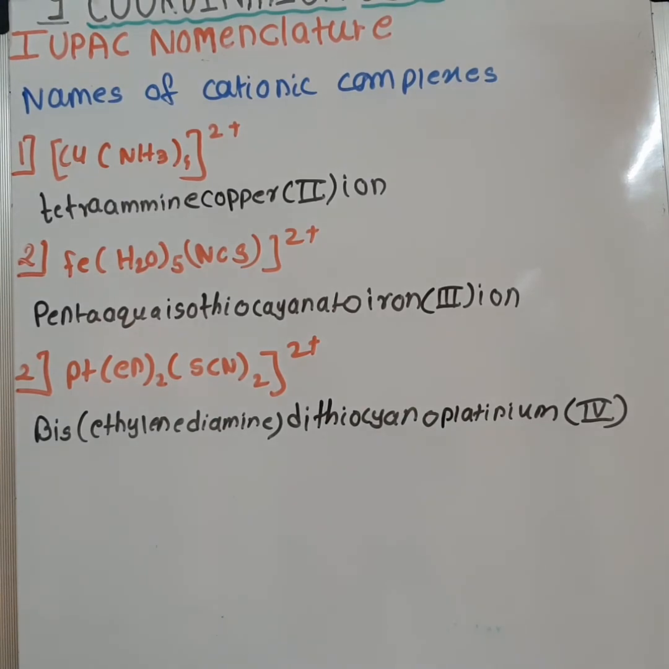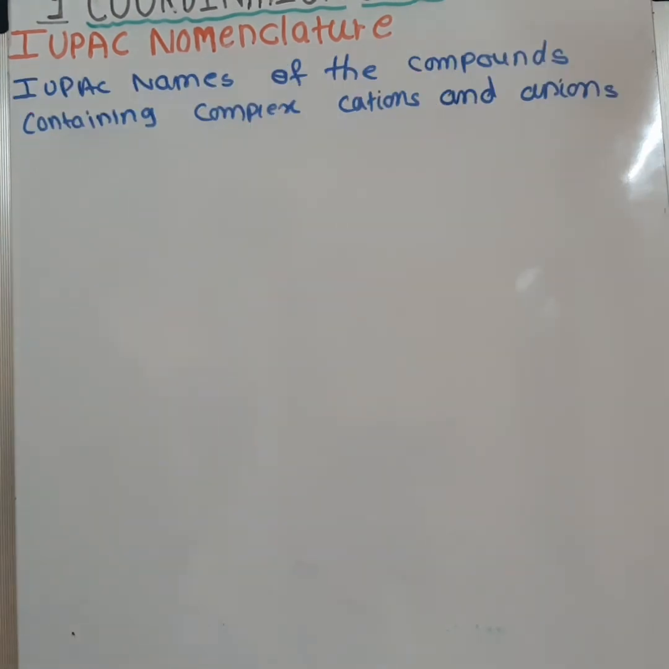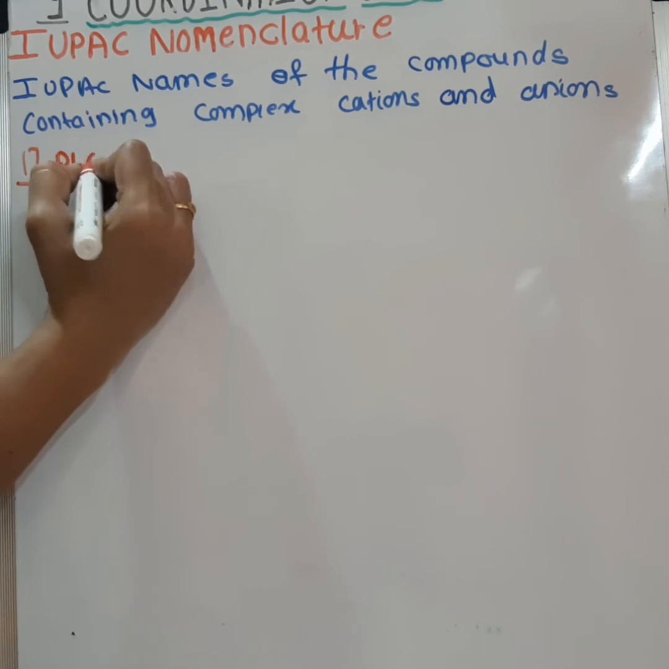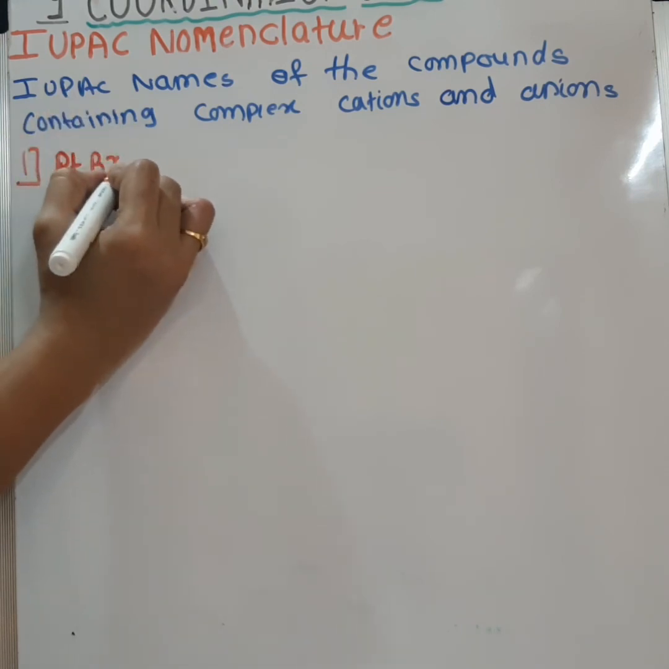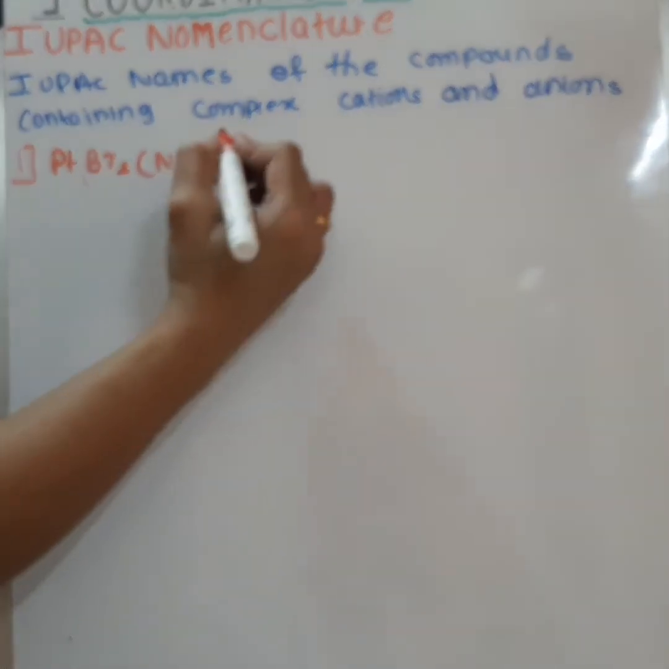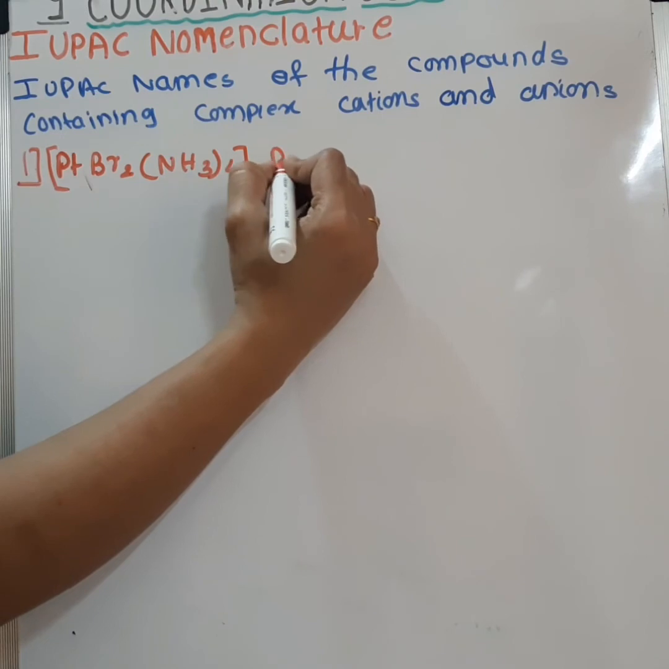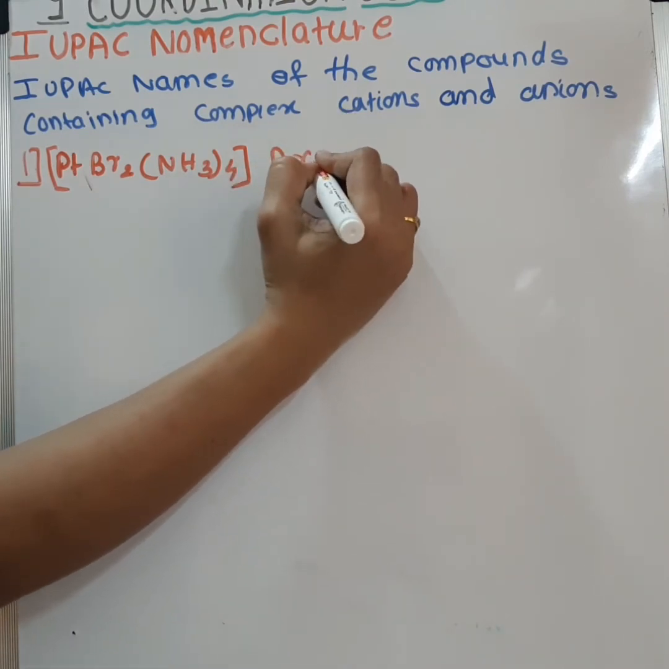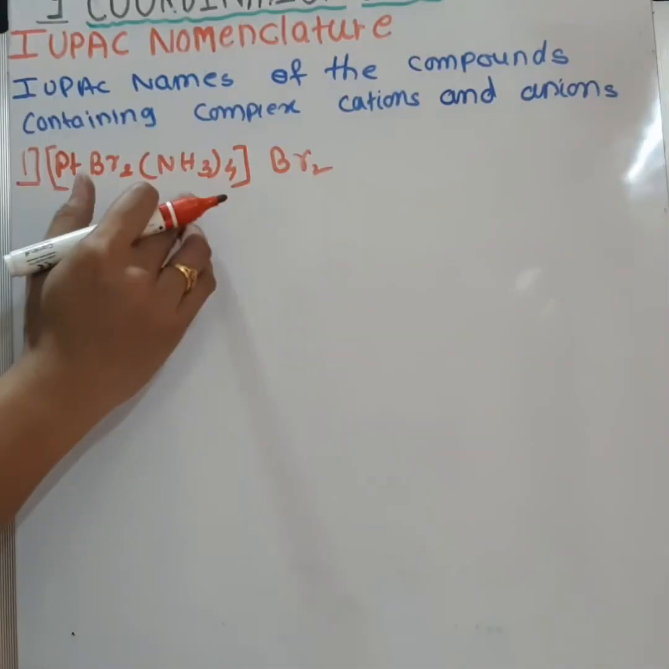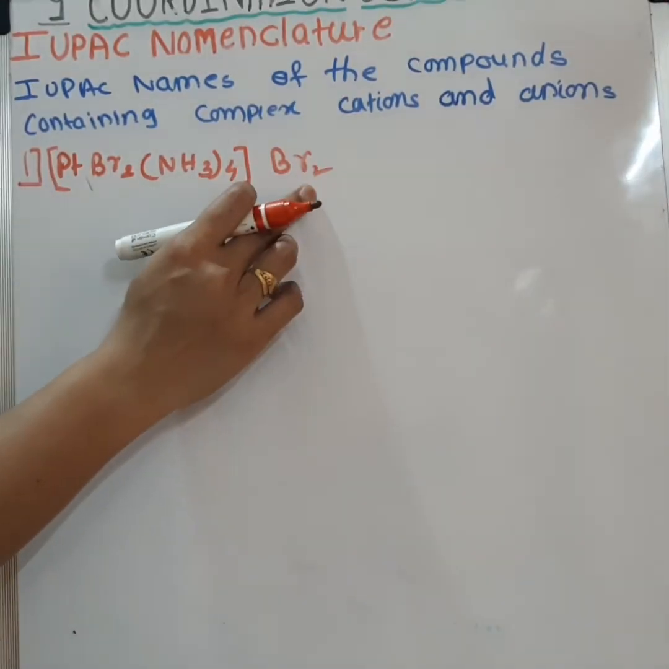So now let's see the compounds containing complex cations and anion. IUPAC names of the compounds containing complex cations and anions. First one, Pt Br2 (NH3)4, and the anion, that is Br2. On dissociation it will be the cationic complex and this is the anion.